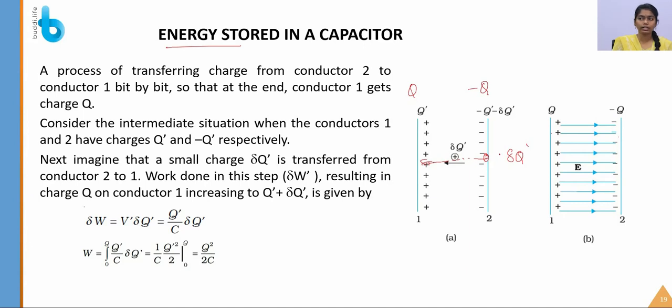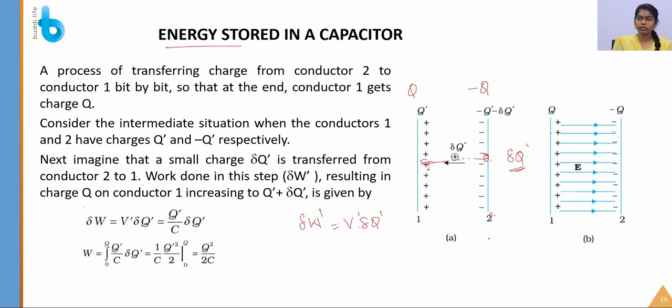How much work is done in moving this small amount of charge? The work done in this step is del W dash, which is V dash del Q dash.